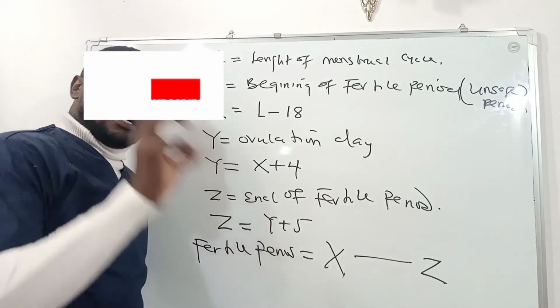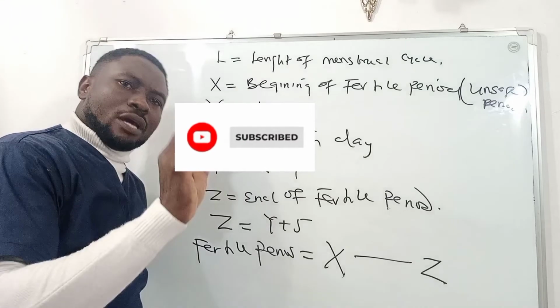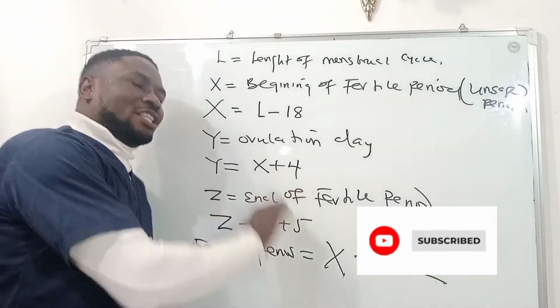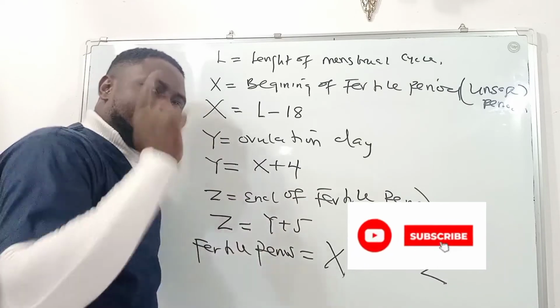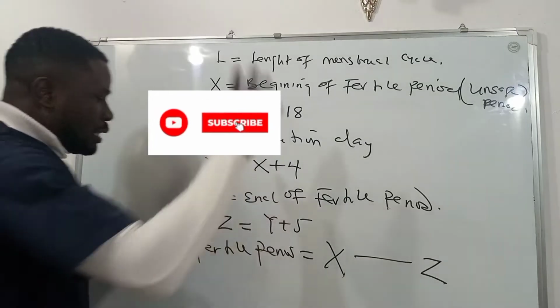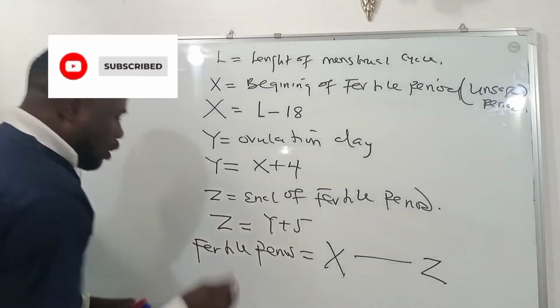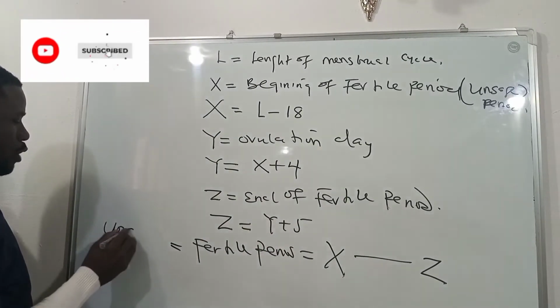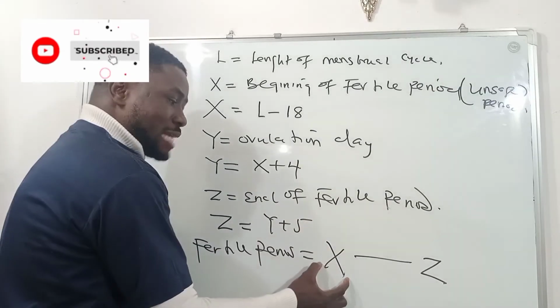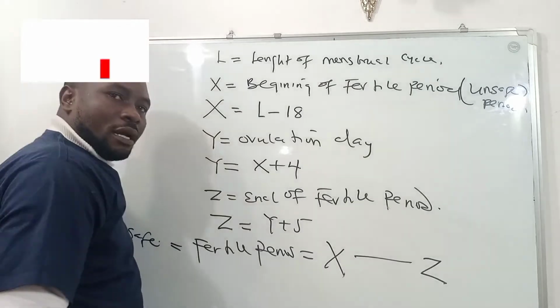So these are the reasons that inform the addition of 4 and the addition of 5. So at this point, the fertile period, which we say is the same thing as the unsafe period, has the range X to Z.